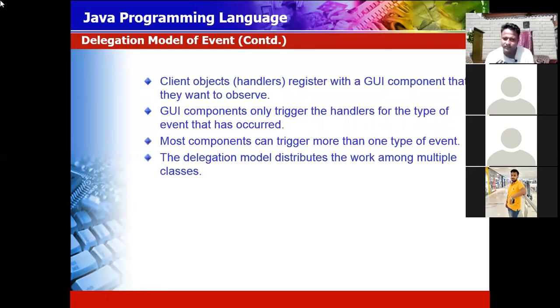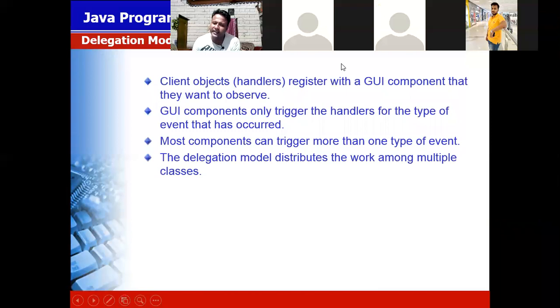Now see that the client object handler registers with a GUI component that they want to observe. I am just giving an example that through the mouse you can log in and through the keyboard you can log in.